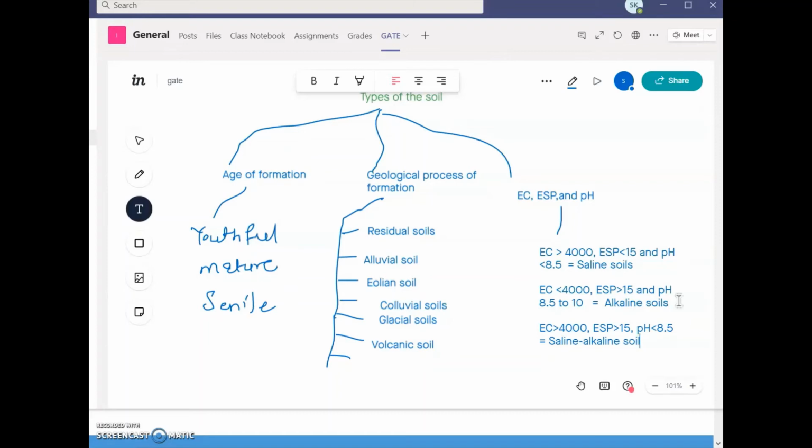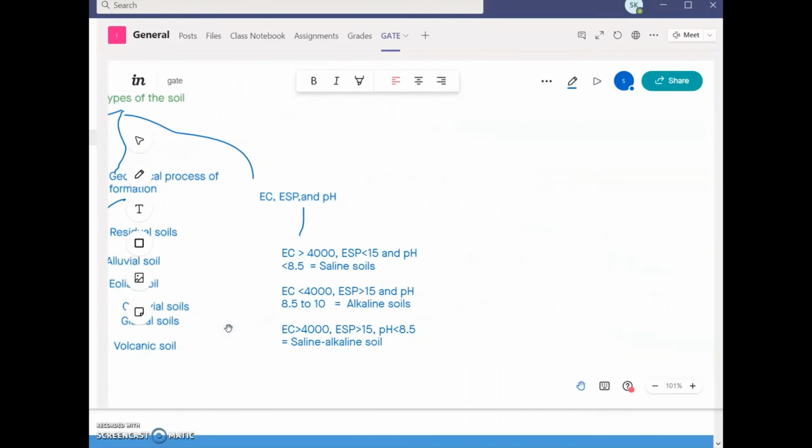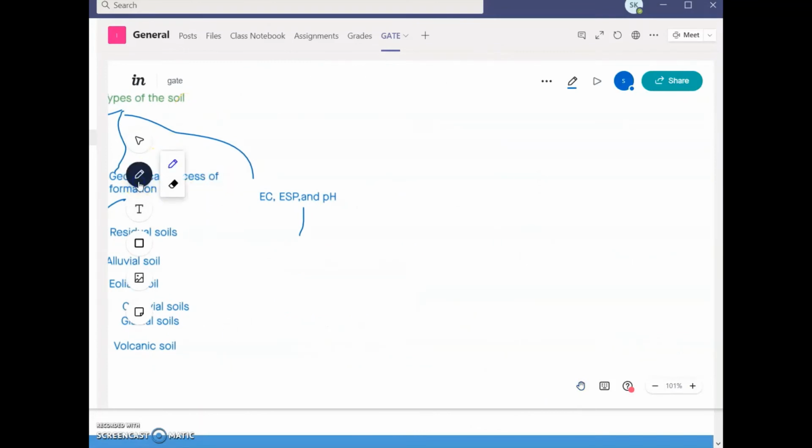So these are the main three types. There are a few more types. The next type is soil classification on the basis of particle size, which is the last type.